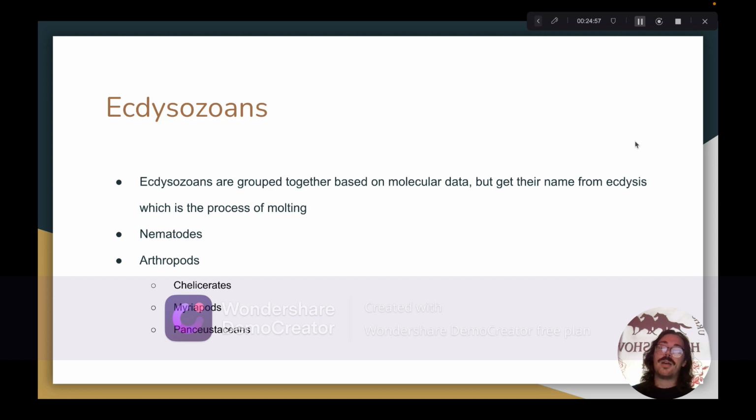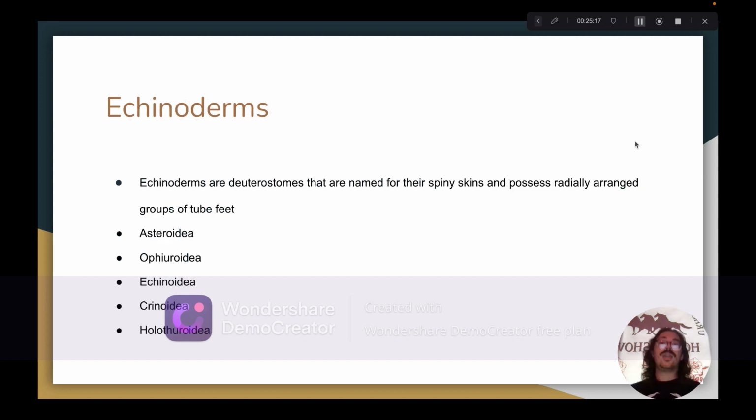Most insects are not hermaphroditic and reproduce sexually. And insects play many important ecological roles as predators, pollinators, parasites, decomposers, carriers of pathogenic organisms, and food for other organisms. Finally, we have the echinoderms. Echinoderms are named for their spiny skins. They possess columns, and they have water vascular systems, which are hydraulic systems in which water pressure is used to move extensions known as tube feet. Echinoderms are not hermaphroditic, and they typically reproduce sexually by releasing their gametes into their aquatic environments.